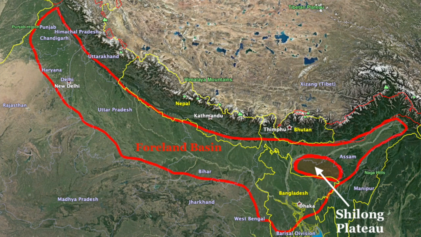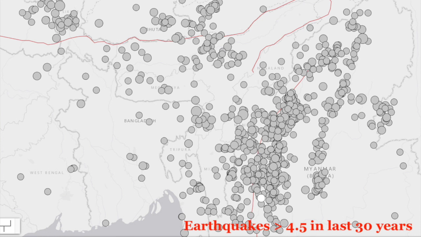In the northwestern India, you don't see it anywhere, or even in the central Himalayan region. It's only in the eastern part that you see a high elevation area within the foreland basin, which is basically the Shillong plateau, and which covers most of the state of Meghalaya. This is a recent plateau which started forming just 1 or 2 million years back. A high elevation area also produces other effects. For example, it results in the formation of one of the wettest places on earth, Cherrapunji and Mawsynram. And another effect is that it's very seismically active.